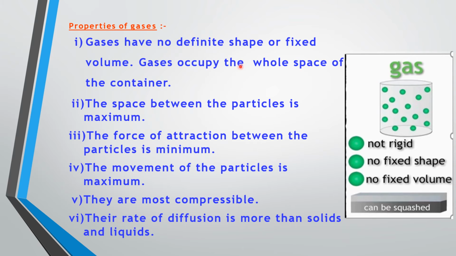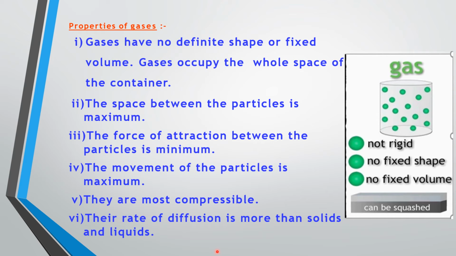That is, we can see a certain extent of translational and rotational motion. Now coming to the properties of gases. In case of gas, they have no definite shape or fixed volume. The reason for this is the interparticle spaces are very large, and hence the interparticle forces are the weakest. Thus the particles of gas are completely free to move about in the whole space available to them. As a result, they have neither definite shape nor fixed volume.